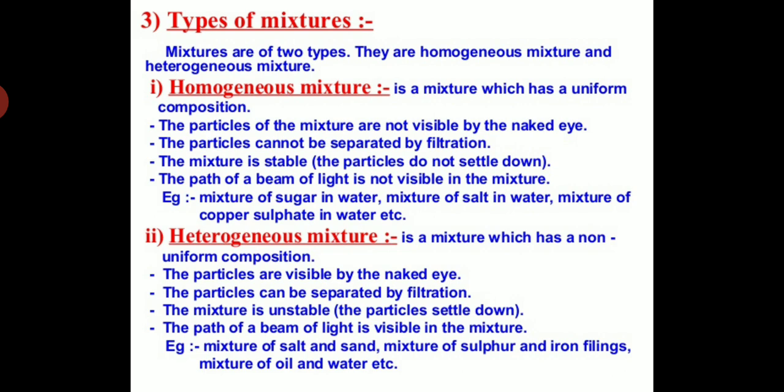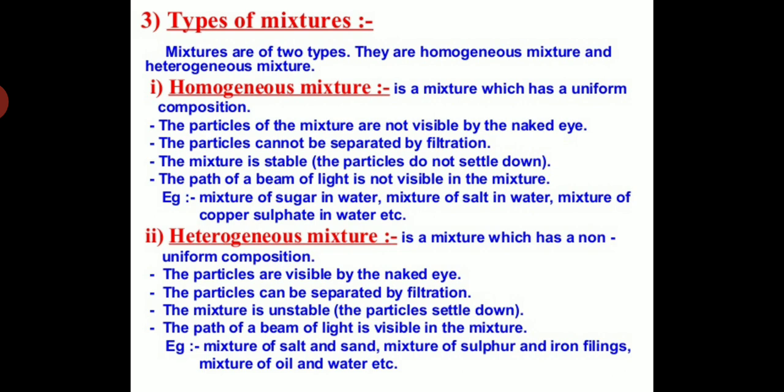Now a mixture of two miscible liquids, that is liquids which mix into one another completely, is also a homogeneous mixture. Miscible means liquids which mix into one another completely. For example, we mix water with alcohol. When we mix water with alcohol, we get a homogeneous mixture. And students, air is also a homogeneous mixture.